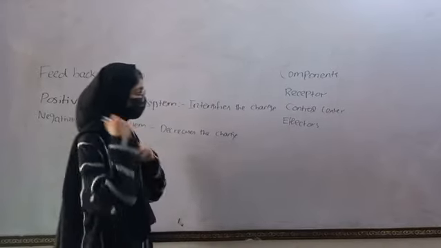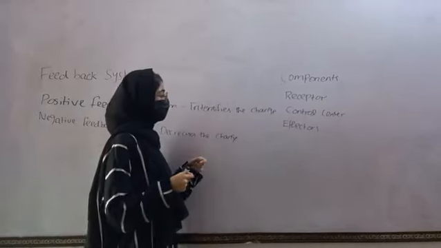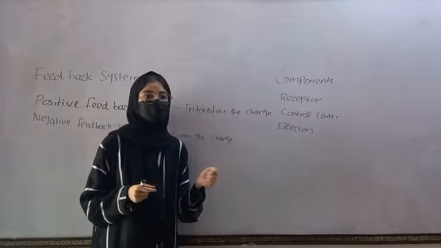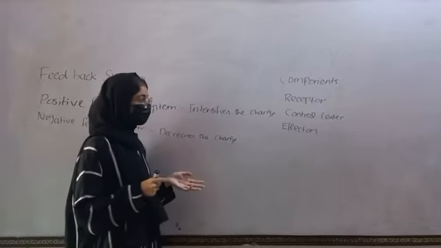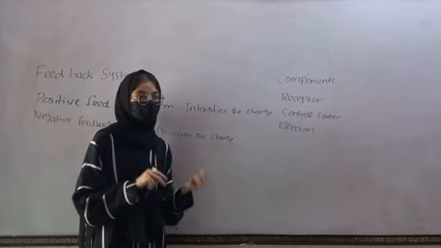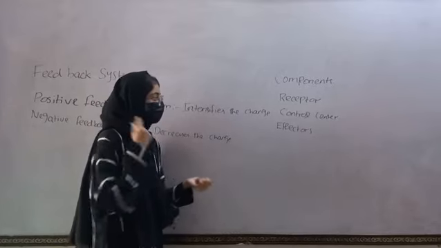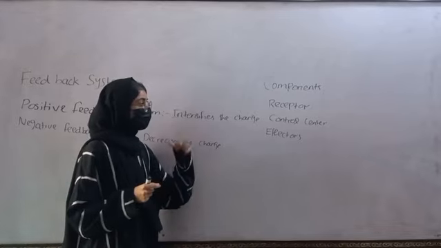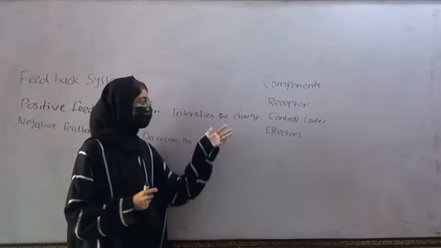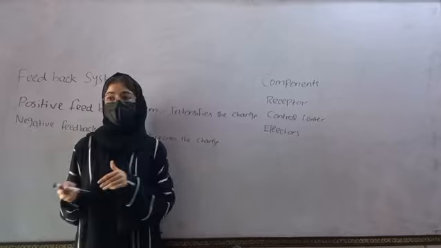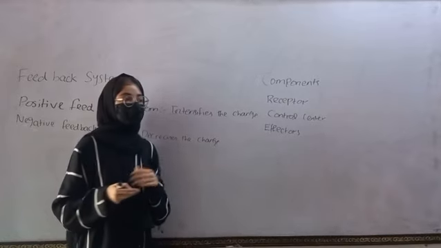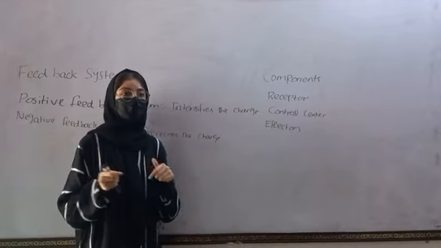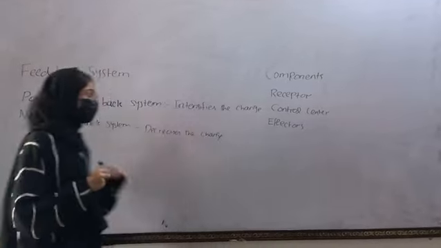What the receptors do is they detect the change and send the signal to the brain, the control center. The control center generates the command on the basis of the stimulus, either positive feedback system or negative feedback system, and then sends the signal to effectors. The effectors show the response on the basis of the command generated from the control center, and the targeted organ is involved in getting the condition back to normal.